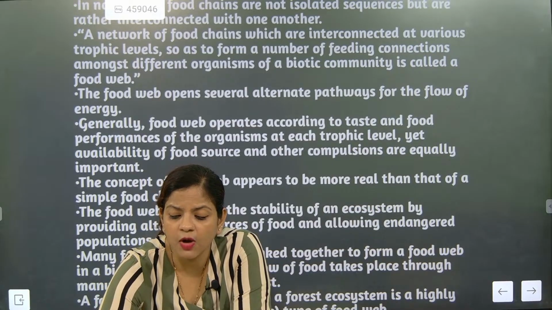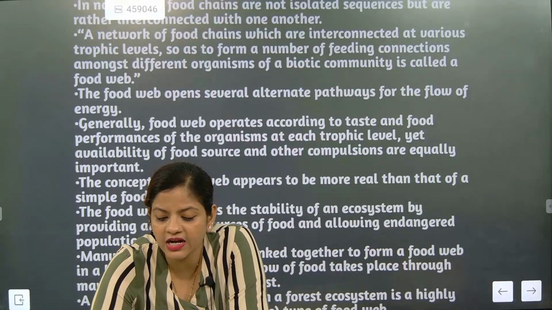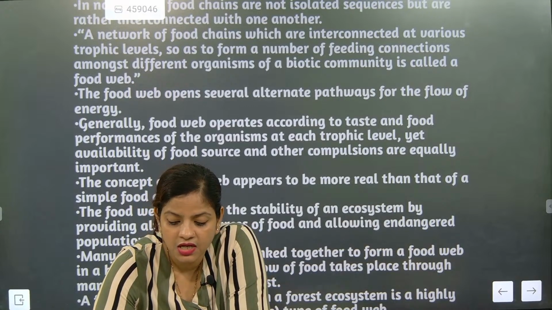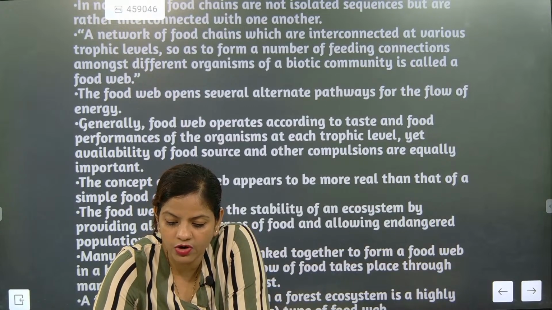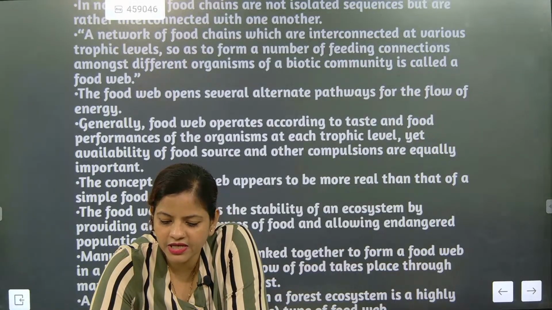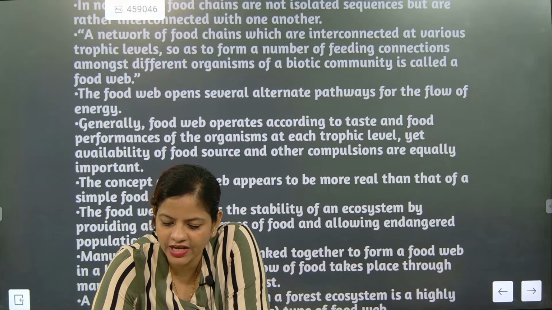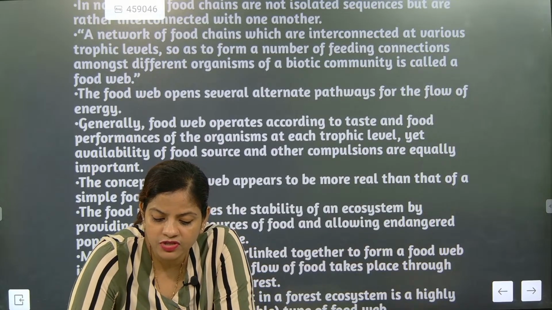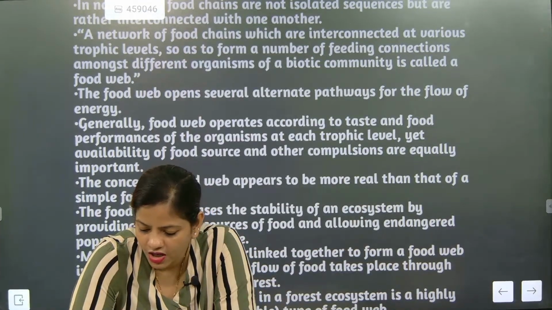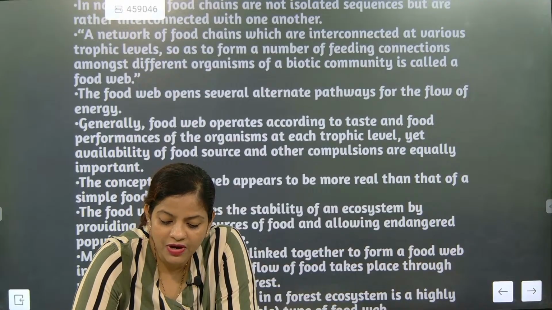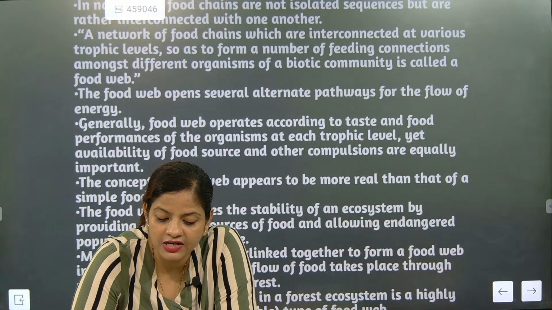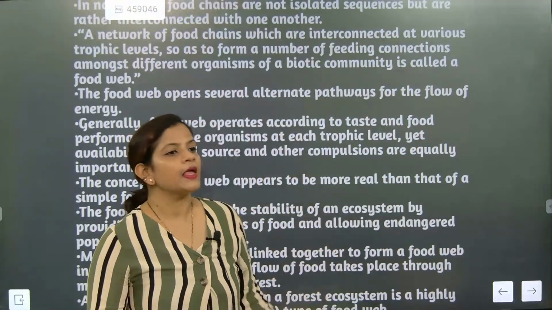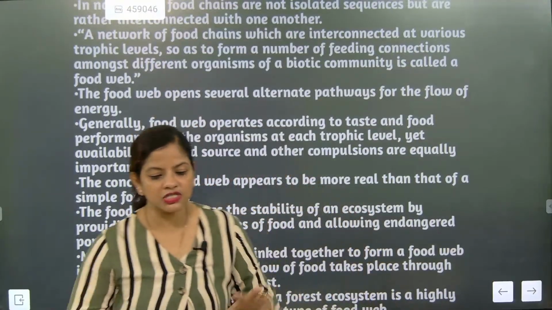Okay, "represents the complexity of an ecosystem, provides alternative food resources for organisms." That's one good answer. But I believe what I want for food web is inter-branching of food chains. So various organisms will be involved, but in a food chain only 5 to 6 different organisms can be involved. The multiple feeding pathways in a food web provide alternative food resources. That's the correct answer, Kavya. Well done.